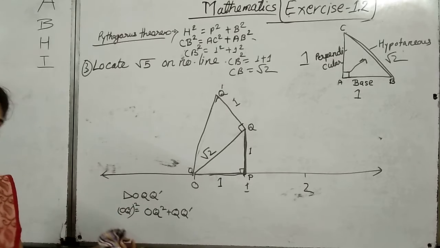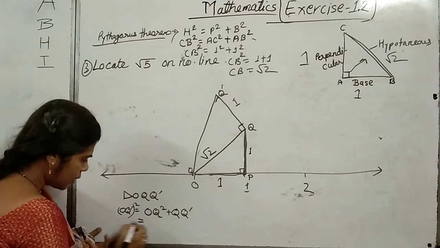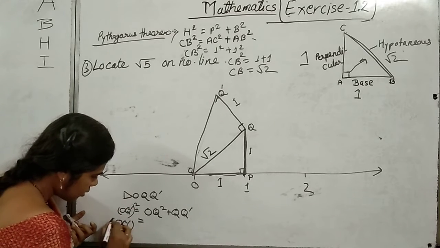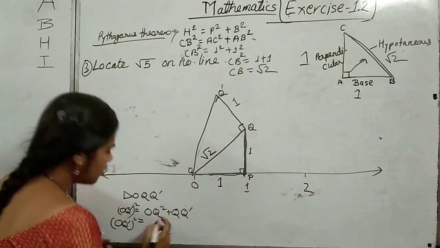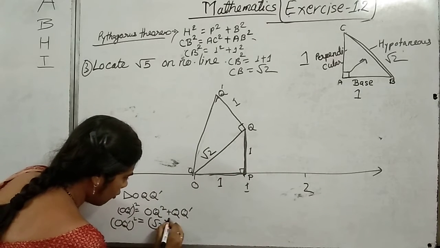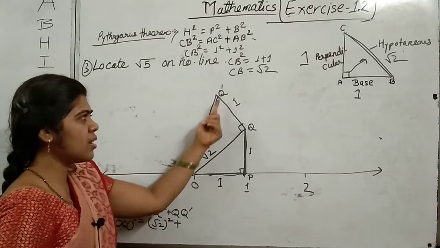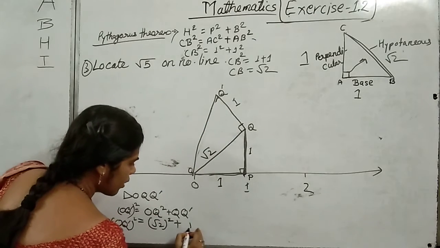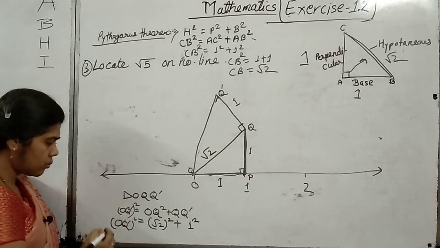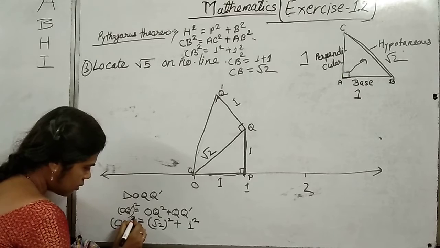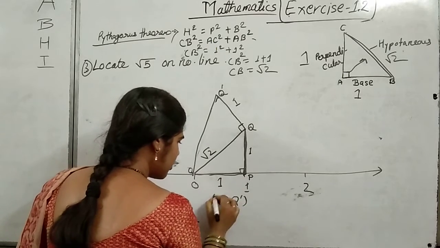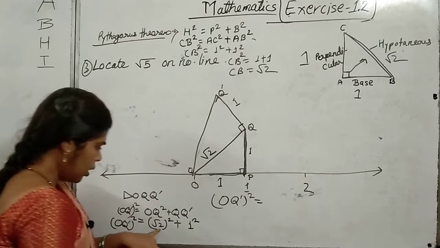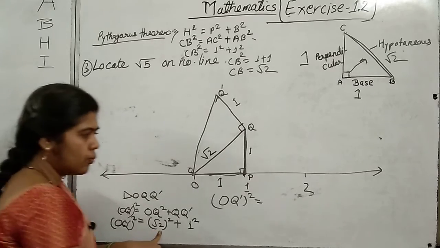Hope you all are getting what I am saying. So OQ dash square is equals to OQ. What is the value of OQ? That is root 2, square of root 2 plus QQ dash is 1. So here 1 square. Now solving further, OQ dash square is equals to, what is the square of root 2?